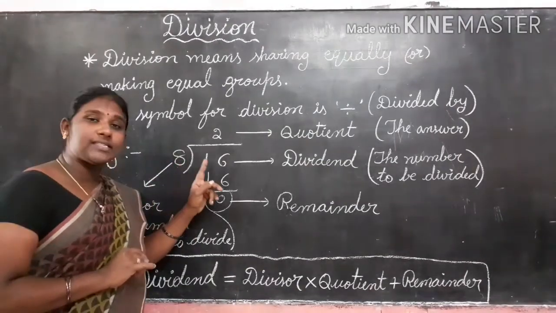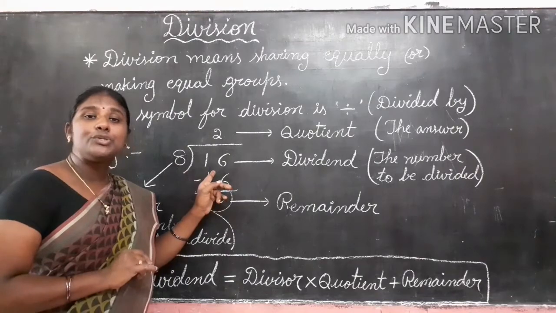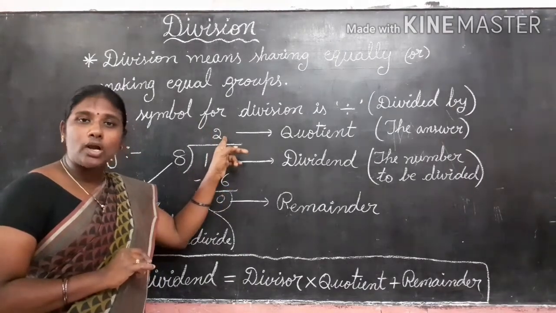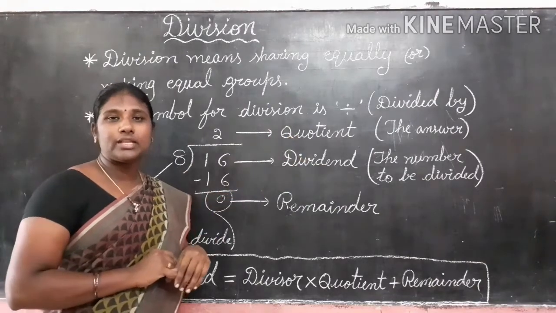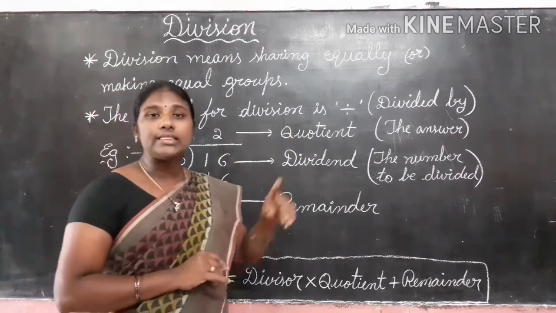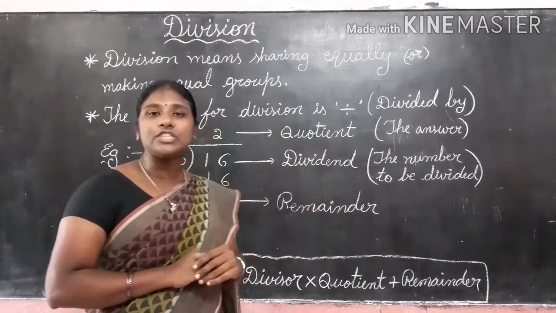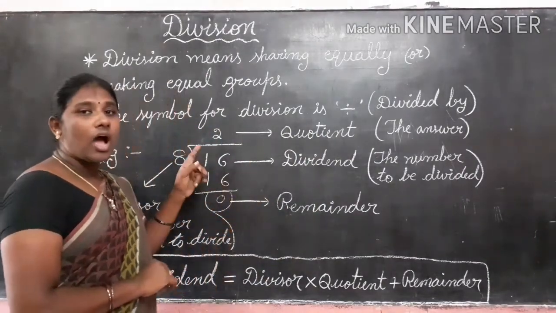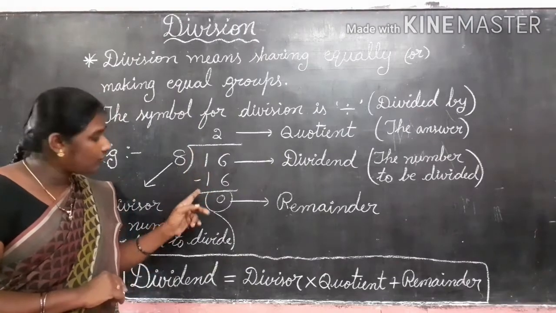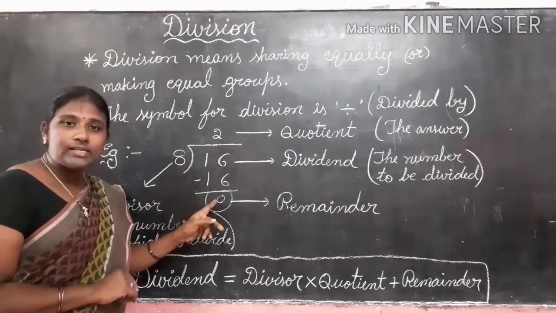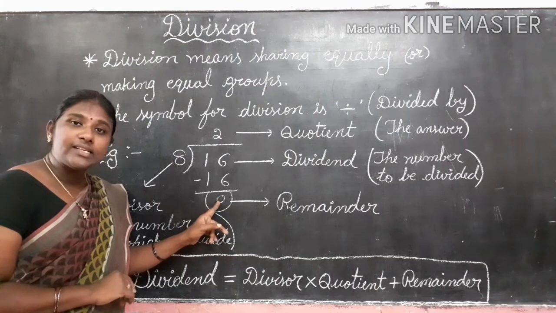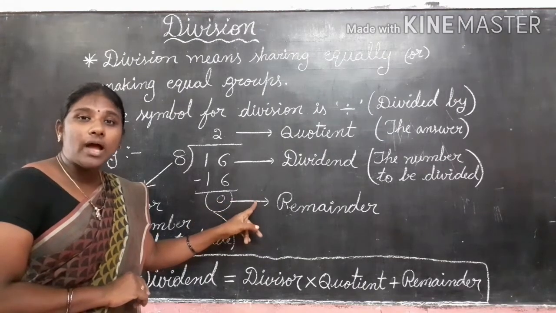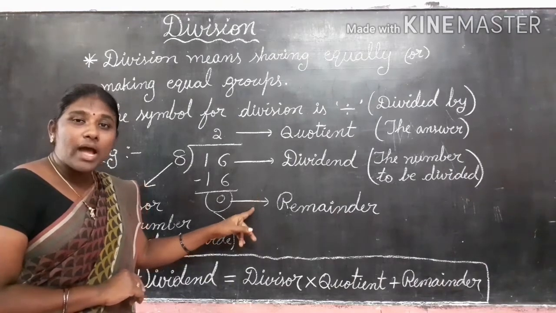In the 8 table, 16, how many times do we get? 2 times. 8 2s are 16. So the 2 is called the quotient. The quotient is the answer of the division. After doing this division, we get 0. That is called the remainder.